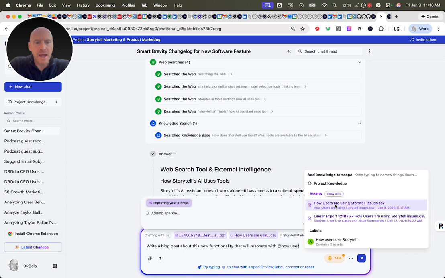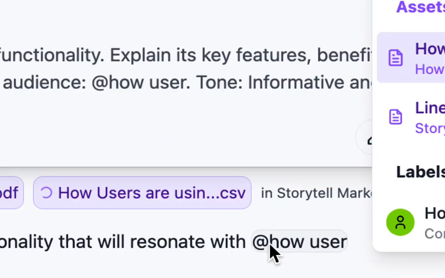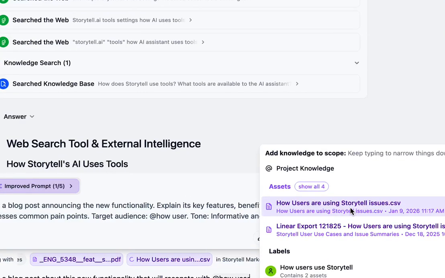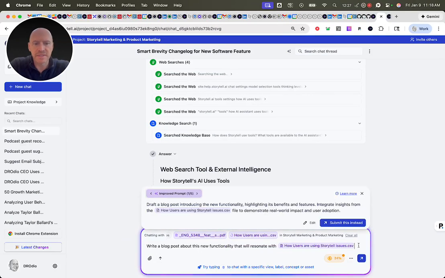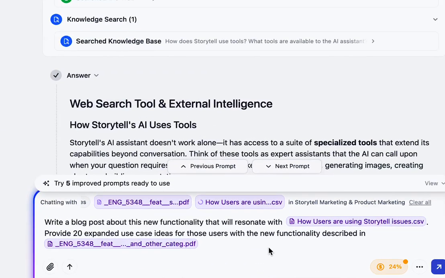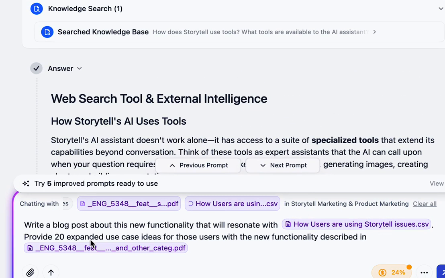And I'm going to use the @mention functionality here. So I typed @ and I'm typing "how user" because I want to grab this "how users are using Storytell." And I'm going to specifically reference that in a specific way. To me as a CEO, it is so exciting to be able to take the way users are actually using Storytell from a CSV and write a blog post about it, and provide 20 expanded use case ideas for those users based on this new feature.